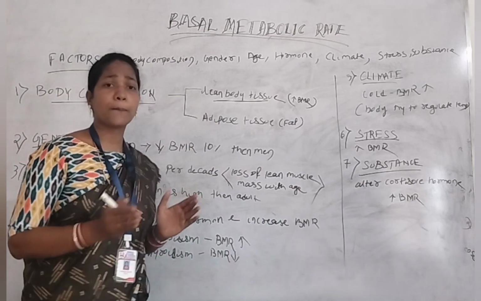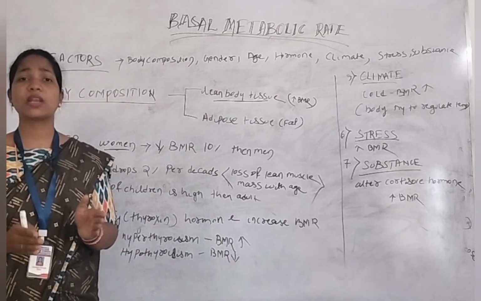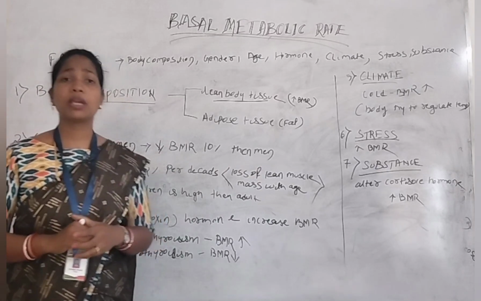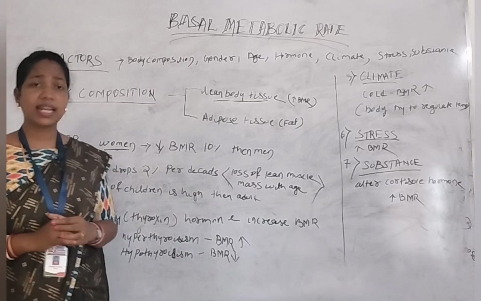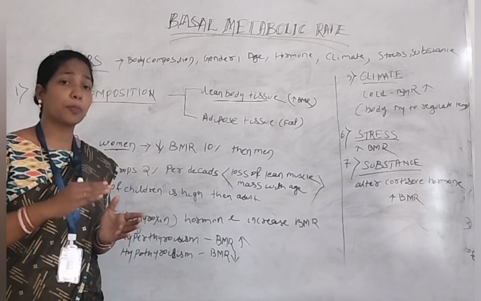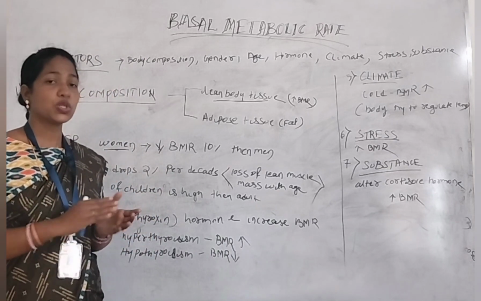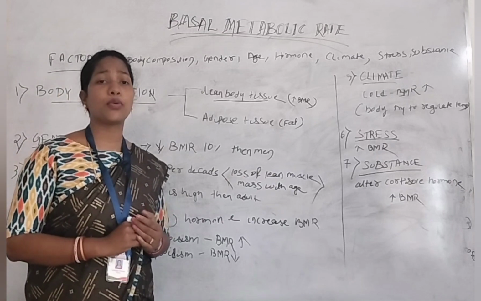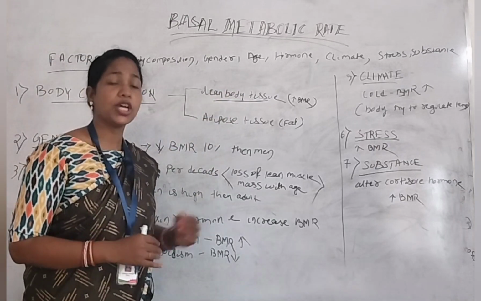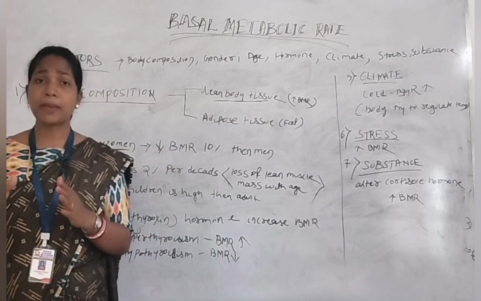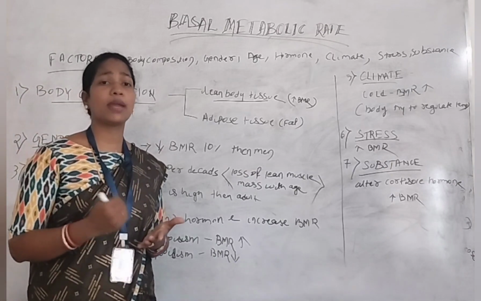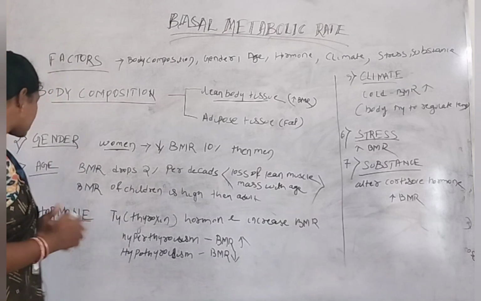But if we compare a child and an adult, the basal metabolic rate is increased in a child as compared to the adult. Why? Because in that period, the children are having proper growth and development. So during that stage, they need more energy, and they also have more lean body tissue in their body. So if we compare the basal metabolic rate of a child and an adult, the child has a higher basal metabolic rate.